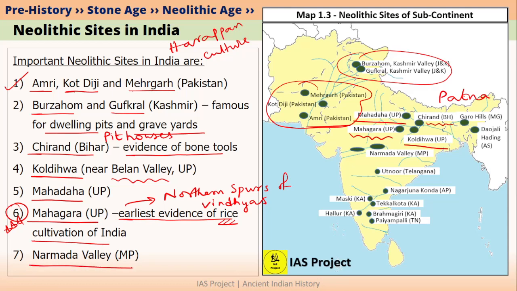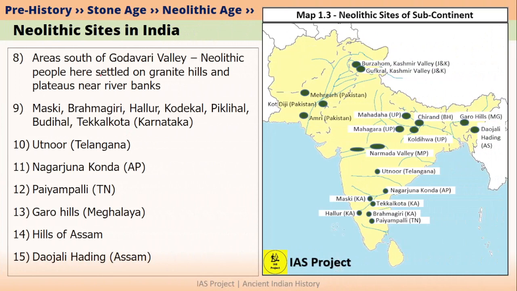Next, we have some sites in Narmada Valley in Madhya Pradesh. However, these sites are not very important. In the case of South India, we have Neolithic Age sites south of the Godavari Valley. This is basically our Godavari river. In case of Neolithic sites near Godavari Valley, Neolithic Age people settled on the granite hills as well as plateaus which were near river banks so that they could get both stone as well as water. In case of Karnataka, we have important sites like Maski, Brahmagiri, Hallur, Kodekal, Piklihal, Budihal and Tekkalkota.